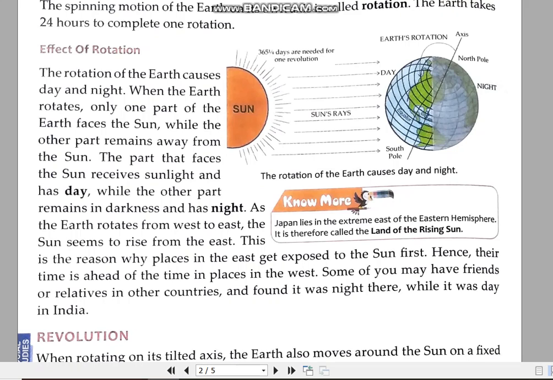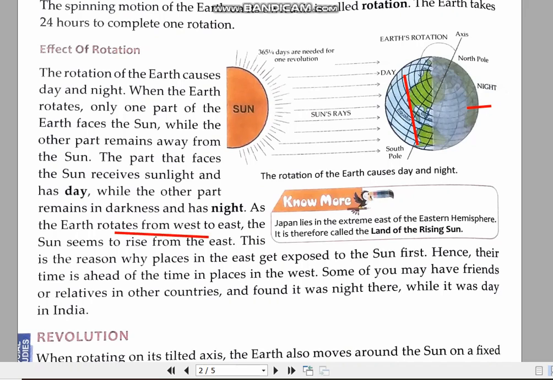Now, children, we know that because of the rotation of the Earth, our days and nights are formed. While Earth rotates on its axis, the part of the Earth which faces the Sun has day, and the part which is away from the Sun is having night.